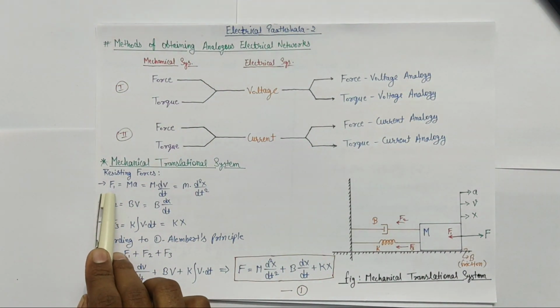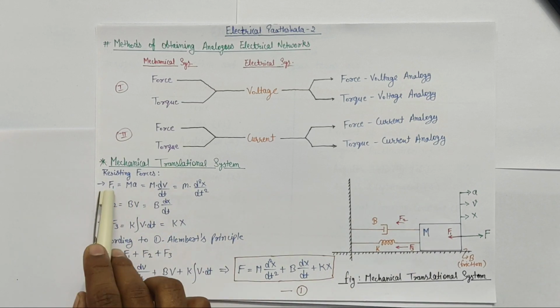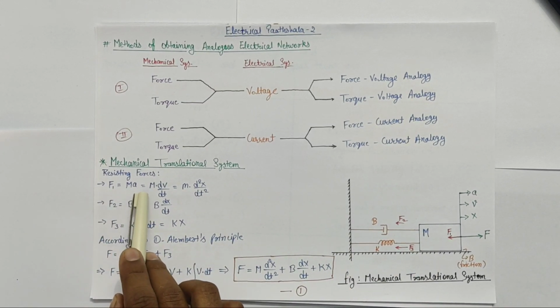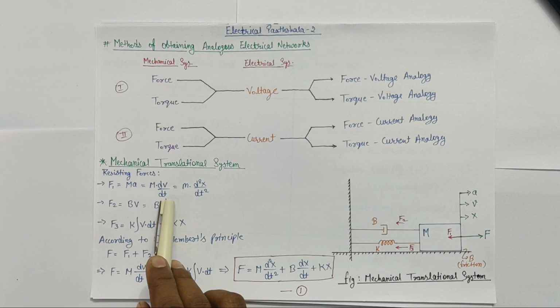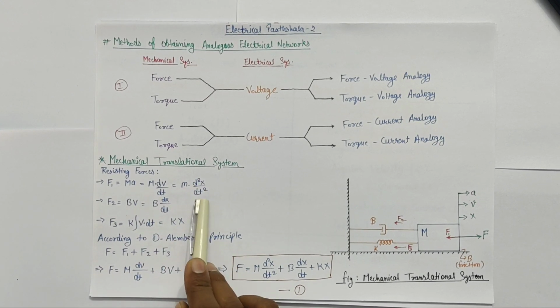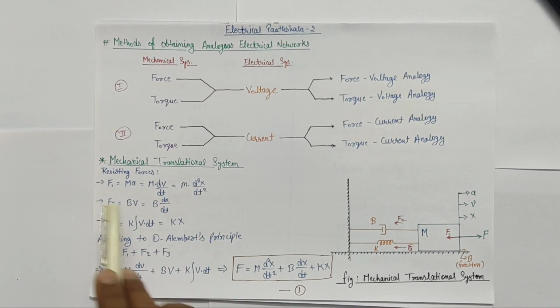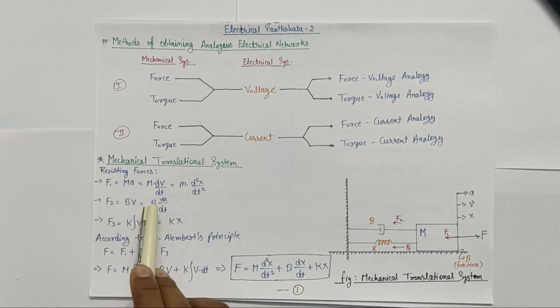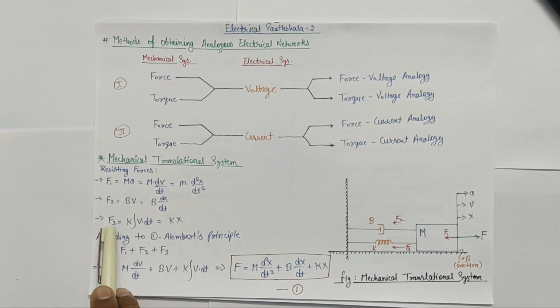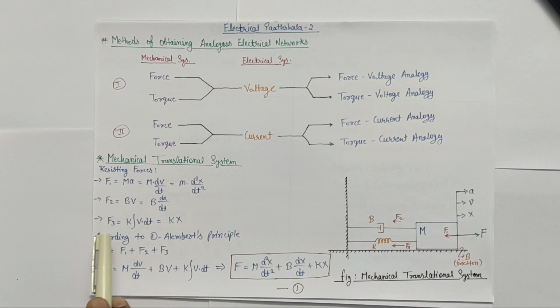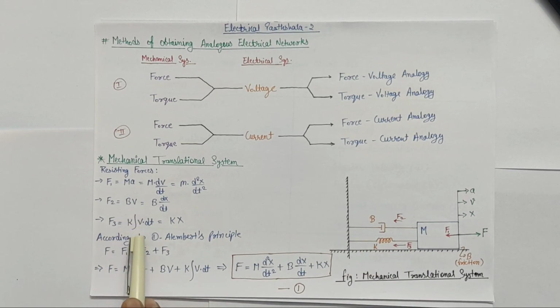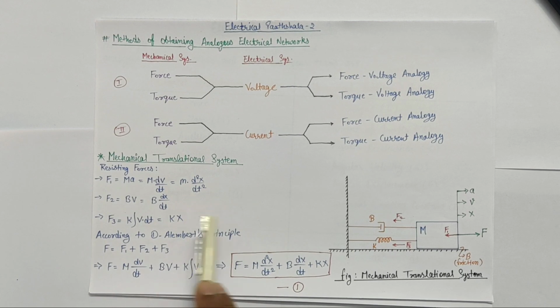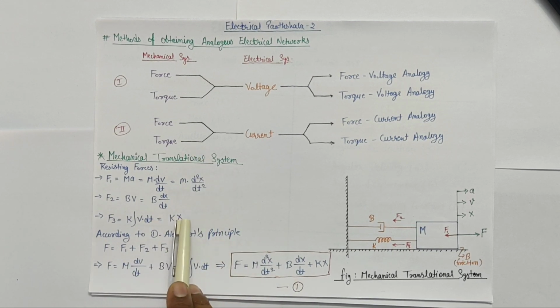So first of all, F1, which is due to the mass of the body, is given by F1 = m × A, or m × dV/dt, or m × d²x/dt². Similarly, F2, which is due to the friction, is given by F2 = B × V, or B × dx/dt. And F3, which is due to the stiffness of this body, is given by F3 = K × ∫V dt, or K × x. So these are the three resisting forces.